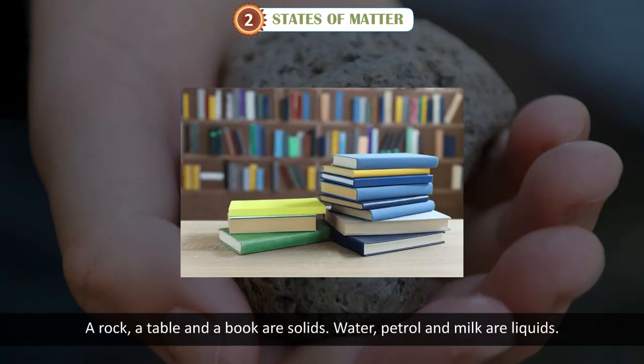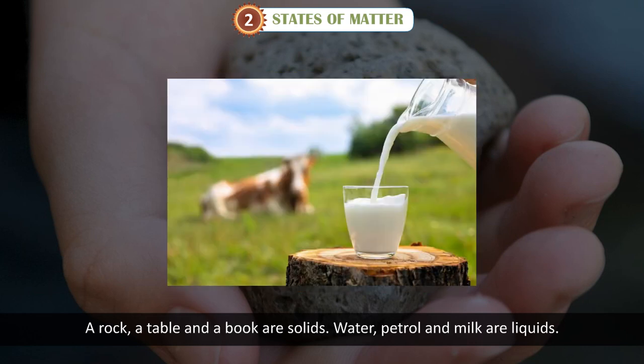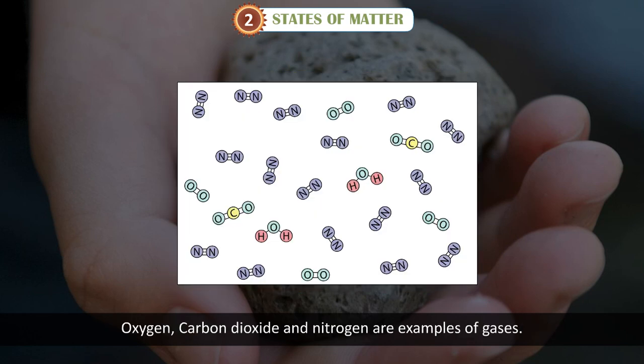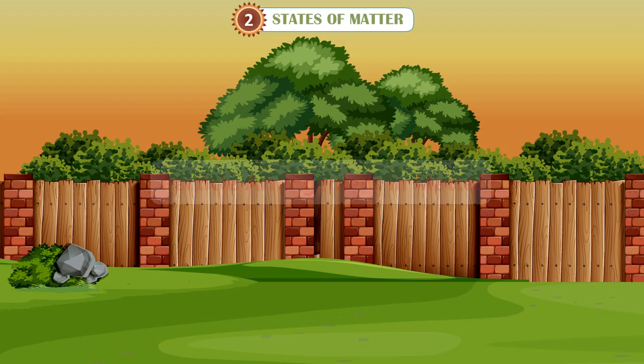A rock, a table, and a book are solids. Water, petrol, and milk are liquids. Oxygen, carbon dioxide, and nitrogen are examples of gases.